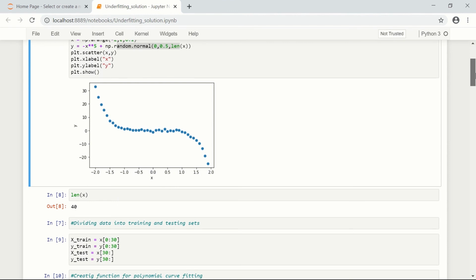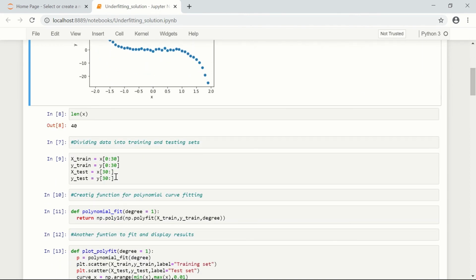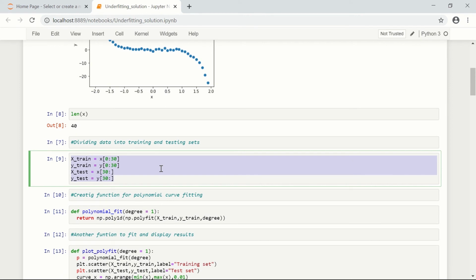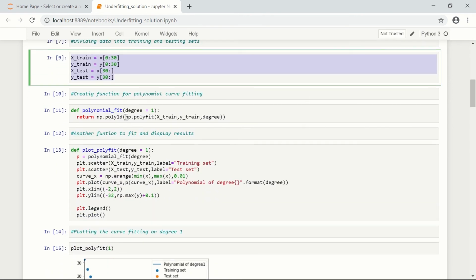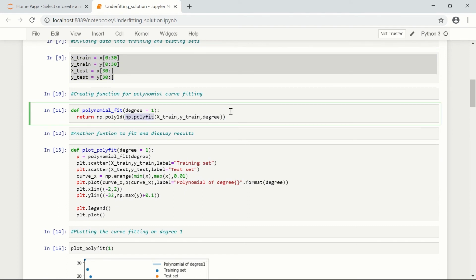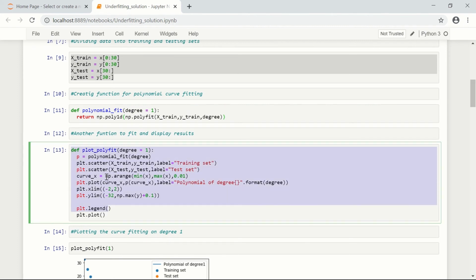So the dataset is here. What do we need? We need to fit this data with a polynomial, and we divide the data into training and testing sets. After that, we use the NumPy polyfit to fit a polynomial over the data. Here we have a function which we wrote to call and to display the results.